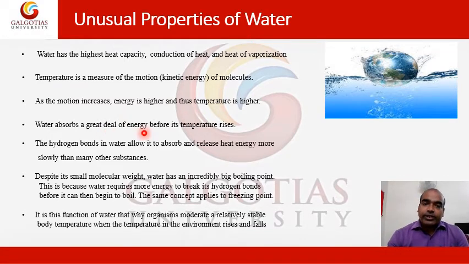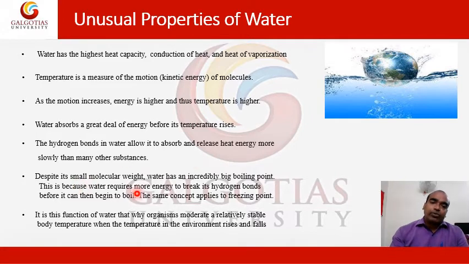Water absorbs a great deal of energy before its temperature rises. It requires lots of energy because of this hydrogen bonding. It absorbs the maximum amount of heat. So that is why water needs lots of energy before its temperature rises. The hydrogen bonds in water allow it to absorb and release heat energy more slowly than many other substances.